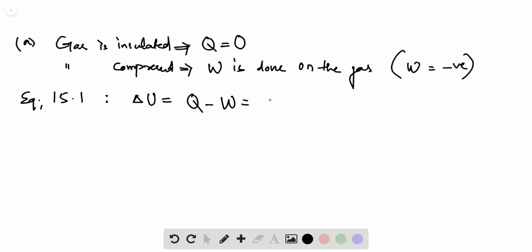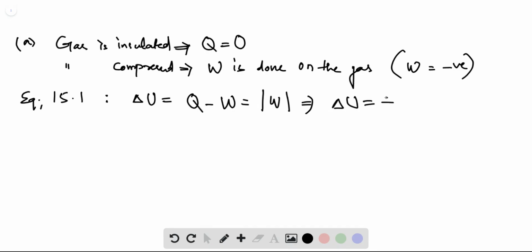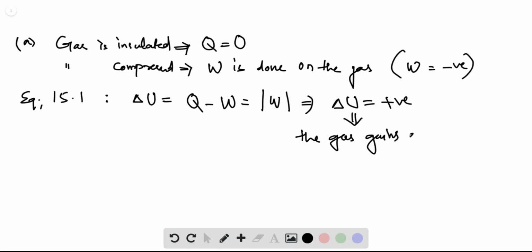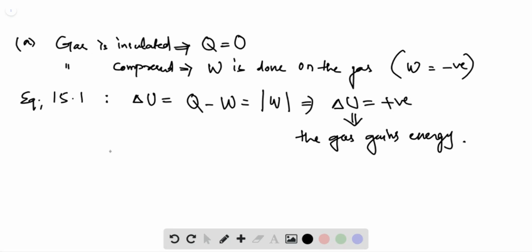So this will be equal to the modulus of the work, or just the positive value or absolute value of the work.